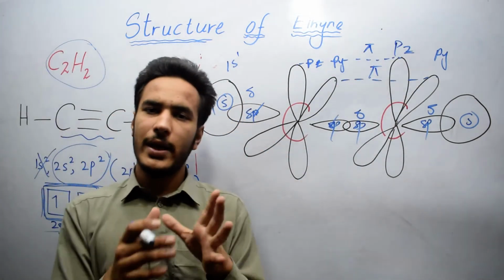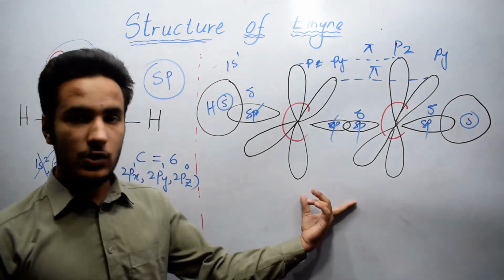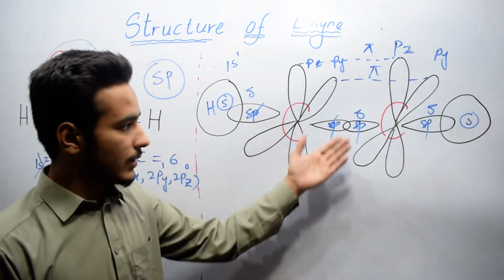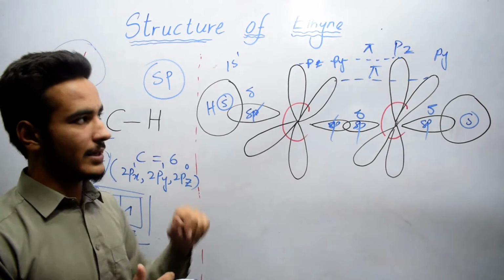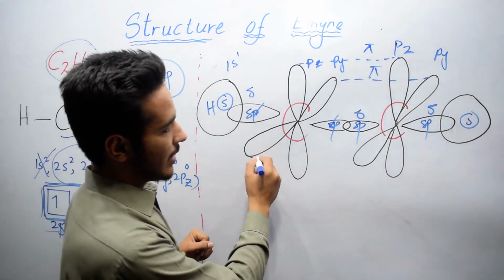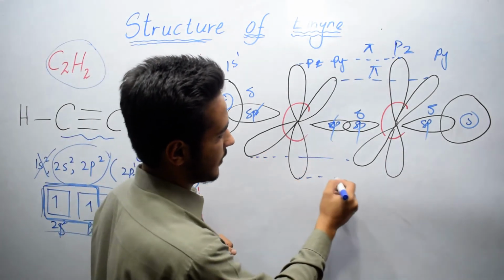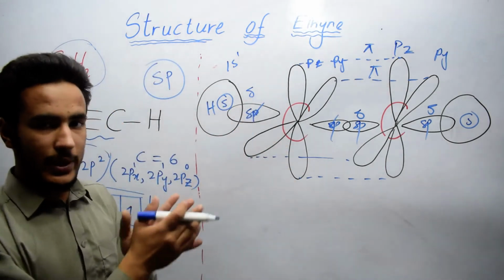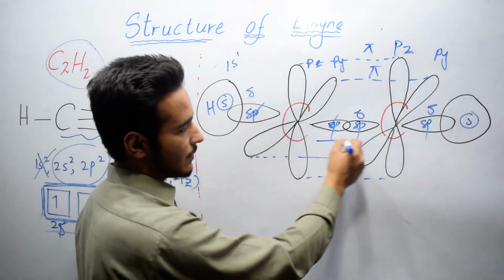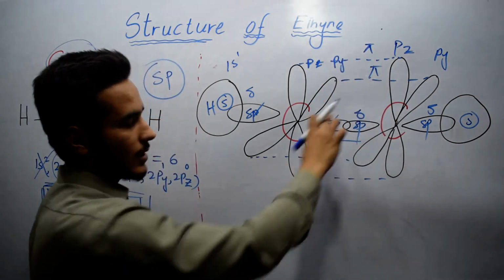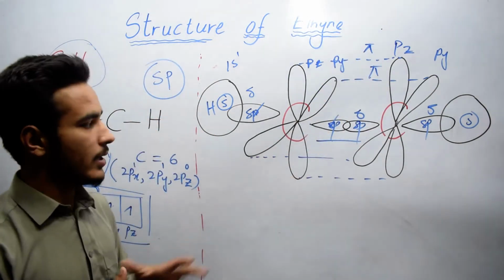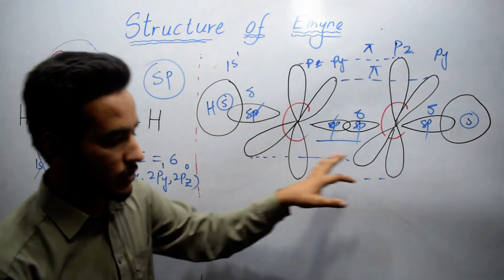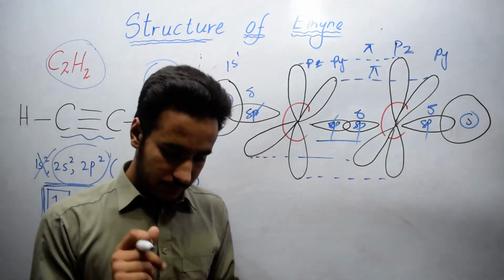We don't know the exact electron cloud, so we can also draw it looking down the axis. This is py and this is pz. In this way they complete their valency. So here there is one sigma bond and 2 pi bonds, which is the carbon-carbon triple bond between the two carbons, and each is bonded with one hydrogen.